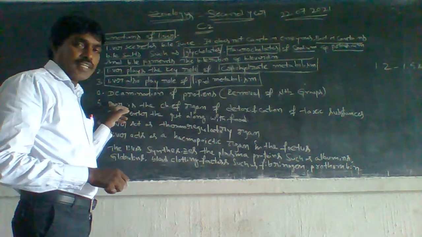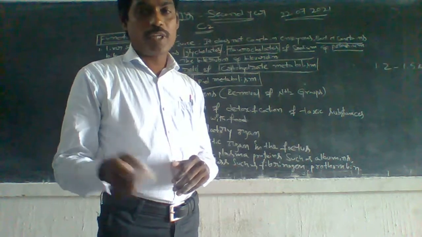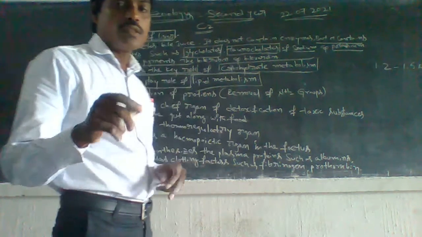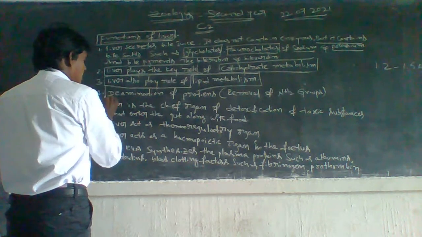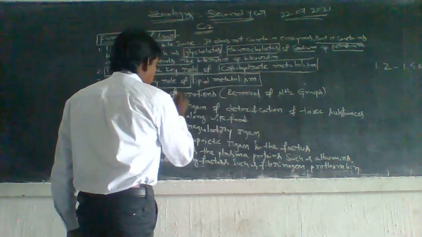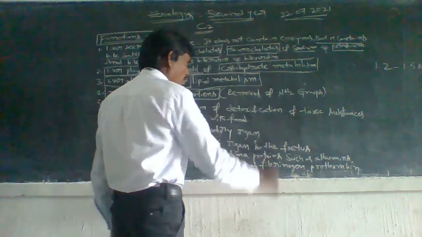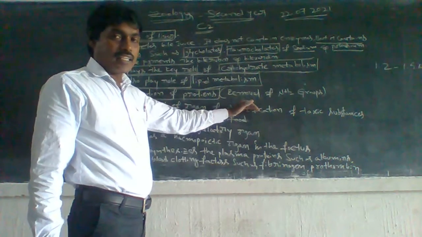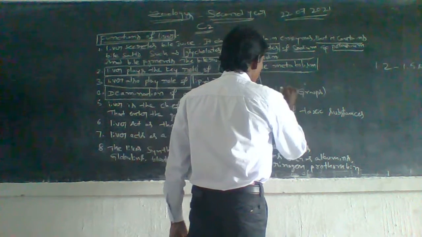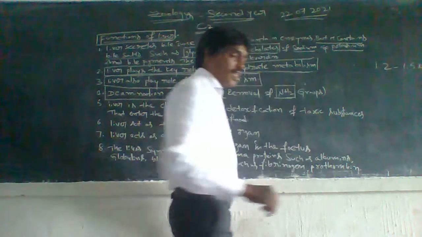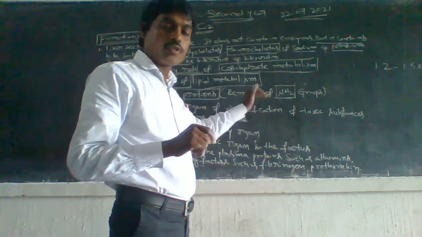Deamination of proteins is the removal of nitrogen groups, nitrogen components or nitrogen substances, the removal of NH2 groups. This is the fourth one.